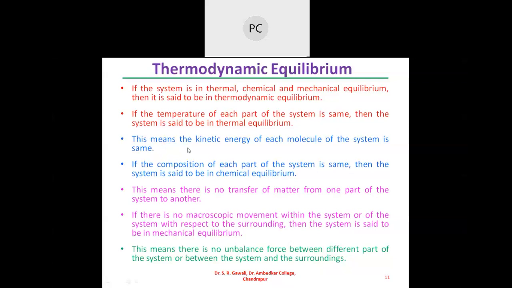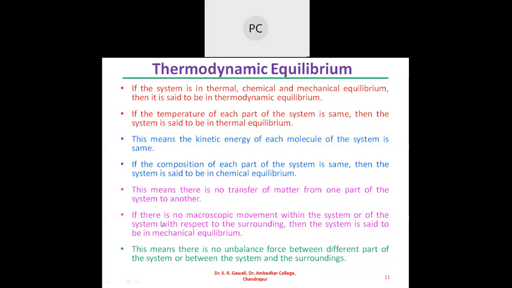So this means that the kinetic energy of each molecule of the system is the same. If the composition of each part of the system is the same, then the system is said to be in chemical equilibrium. Composition is the same in each part of the system, so such a system is in chemical equilibrium. This means that there is no transfer of matter from one part of the system to another part of the system.